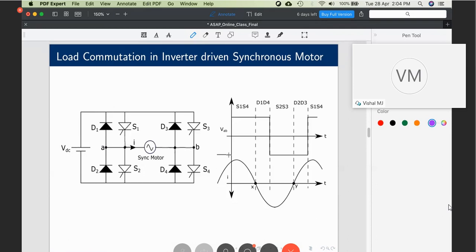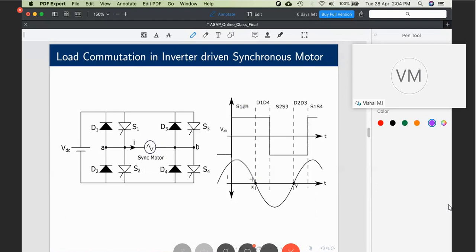Current has become zero. What happens now to the thyristors? S1 and S4 were carrying current. Now the current through them has become zero. When the current through a thyristor becomes less than the holding current, what happens to the thyristor? They will turn off. S1 and S4 get turned off at X, and then the current reverses. Current becomes negative. What does it mean? Current now flows from B to A, from right to left.